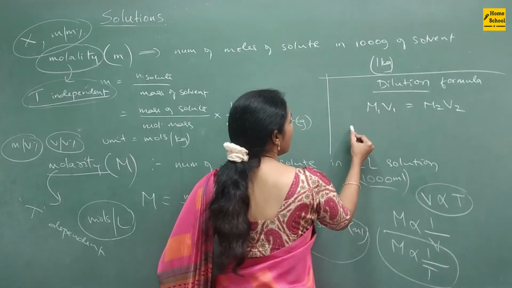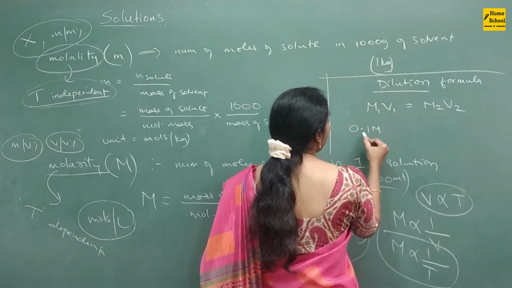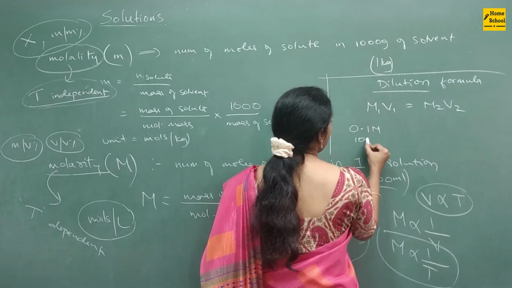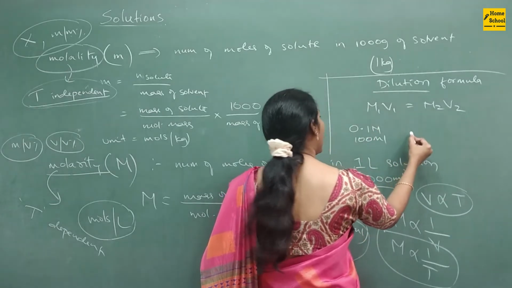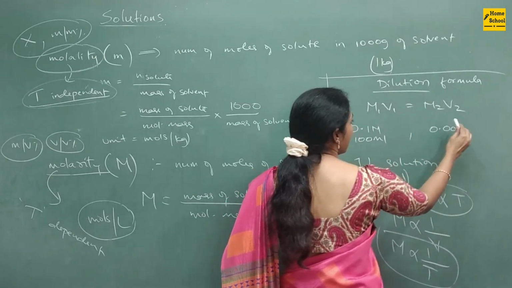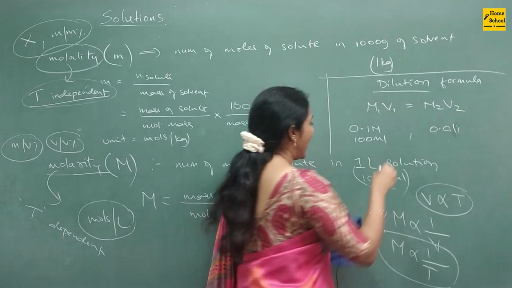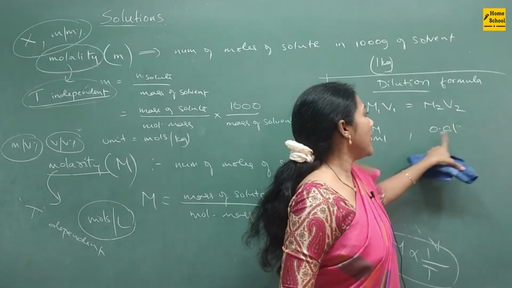Suppose they give you a particular solution, 0.1 molar, you have 100 ml, and suppose I have to make this solution 0.01. So I have diluted, I have added an extra amount of water, so that the molarity has changed.